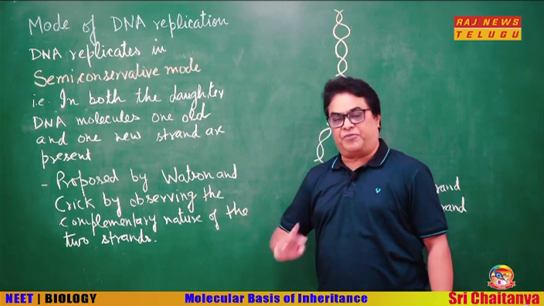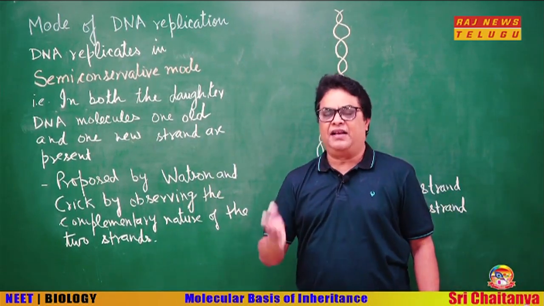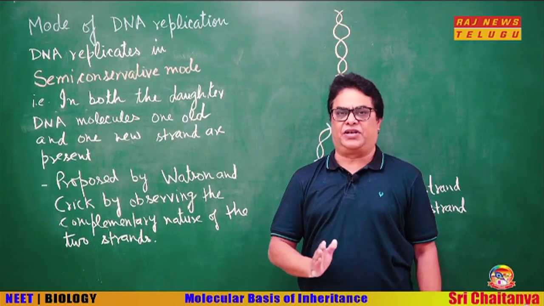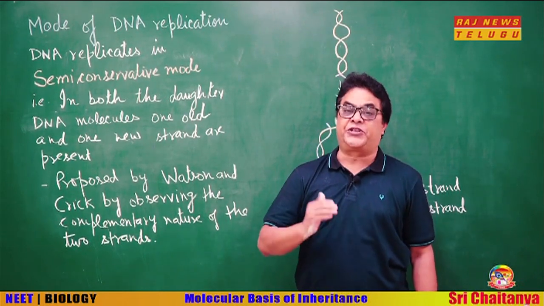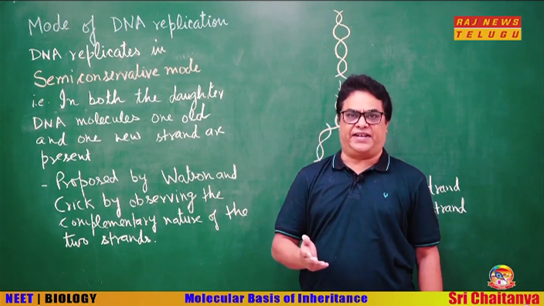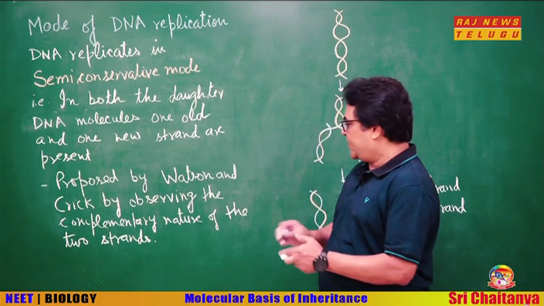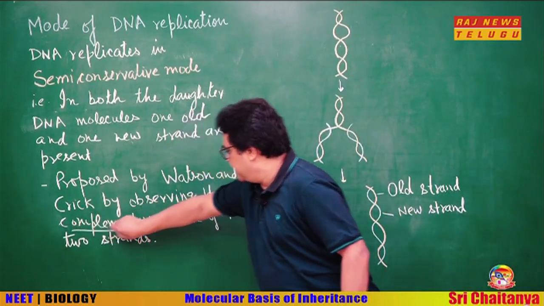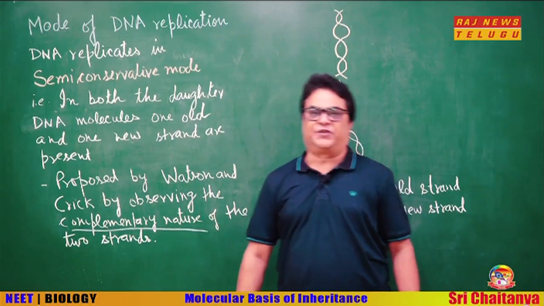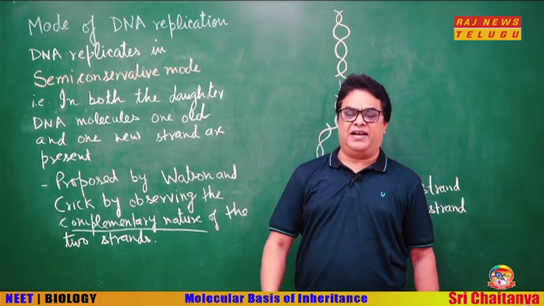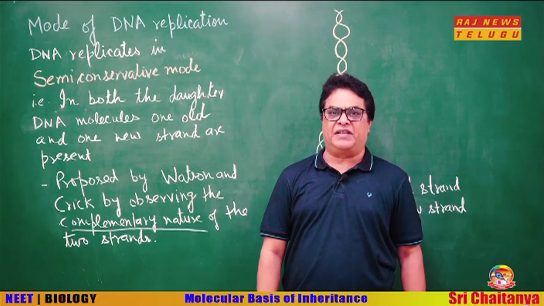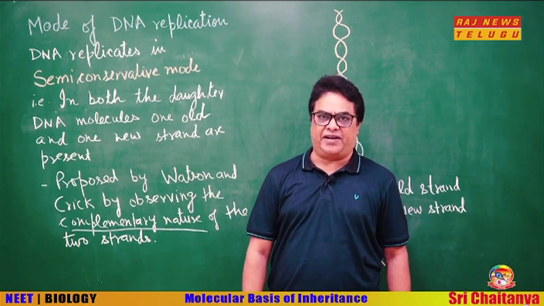So, it was proposed by Watson and Crick while giving their double helical model of DNA that DNA should replicate in semi-conservative mode, and this came from the complementary nature of the two strands of DNA. But later on it was proved by Meselson and Stahl experimentally.